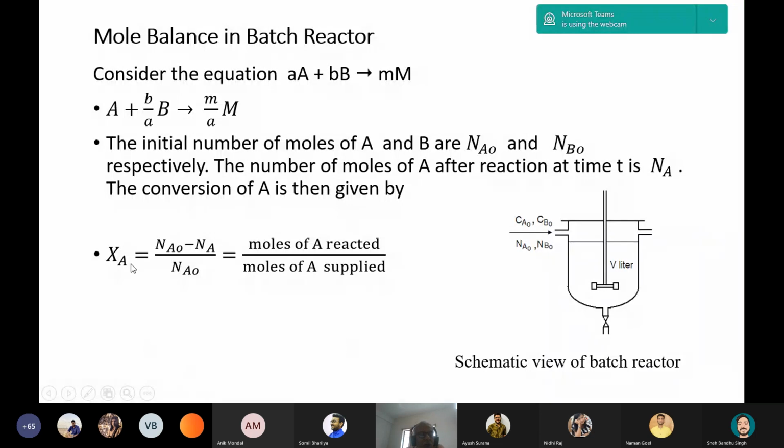Okay. Then conversion is also expressed in terms of limiting reactant, and the definition is initial number of moles of A minus number of moles at any time, divided by initial number of moles. These are the basic definitions.